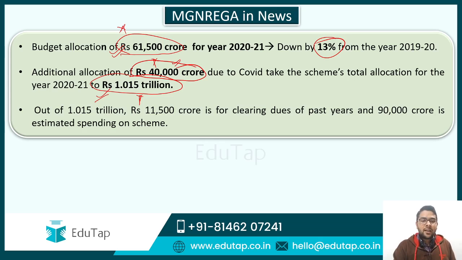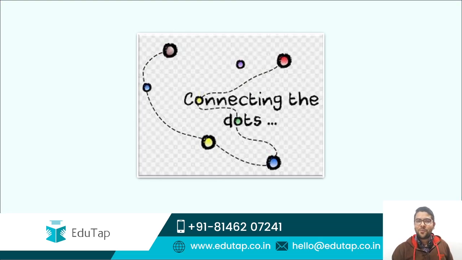And out of this 1 trillion guys, rupees 11,500 crores will be used to clear the past dues. For example, suppose the work has been carried out and the payment has not been made to the workers. That means this will be used for clearing the dues, and 90,000 will be for the current year. So guys, all these figures are really important from our exam point of view. I hope we have covered each and everything, and now you will feel pretty comfortable regarding the MGNREGA if any question comes in either phase 1 or phase 2.